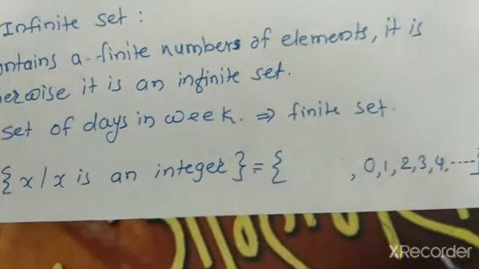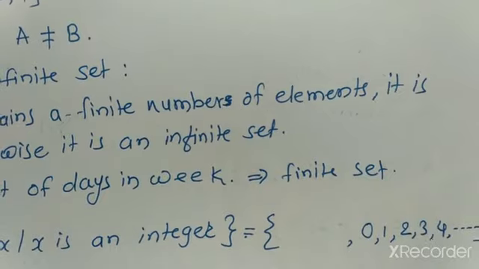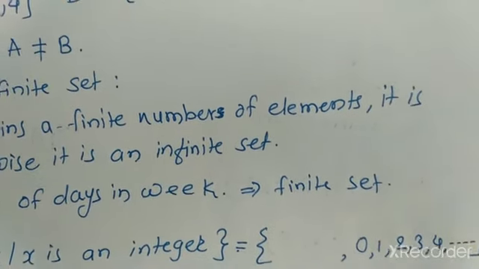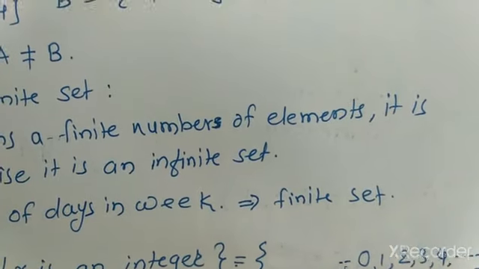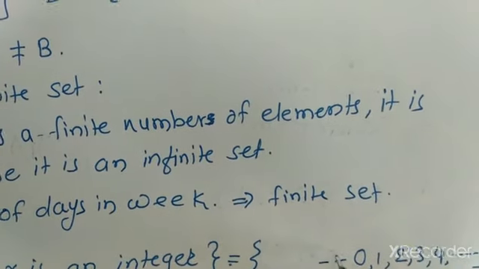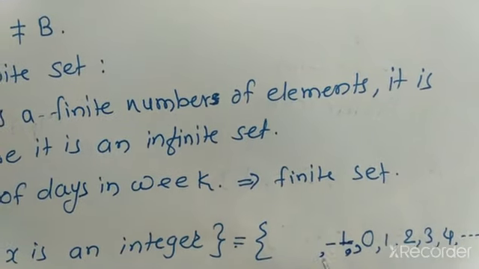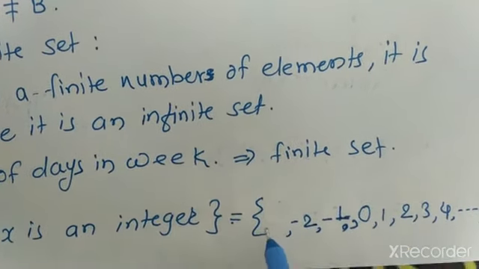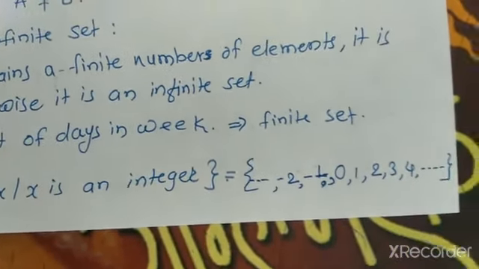We do not know the last integer, so we write it as dots. Then we check the left side of 0: 0, minus 1, minus 2, minus 3, minus 4 and so on.